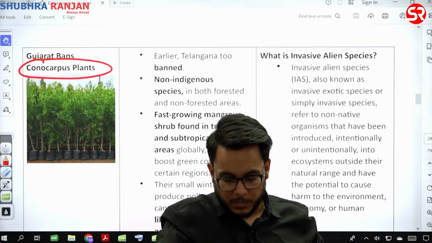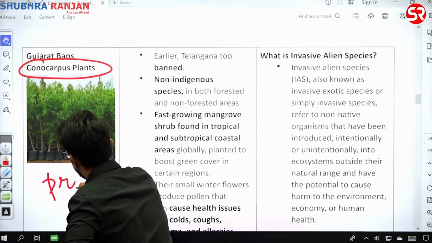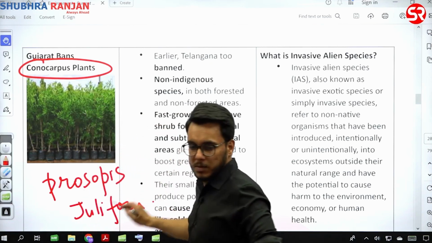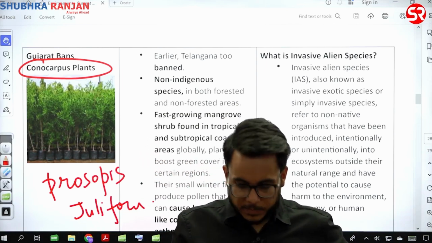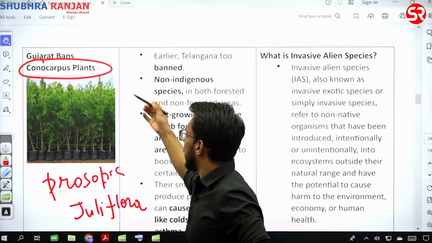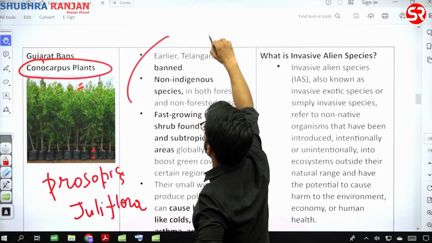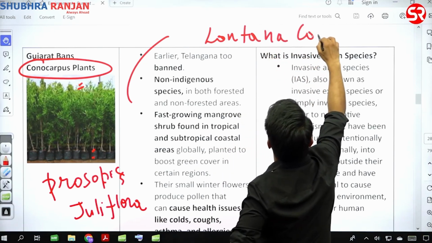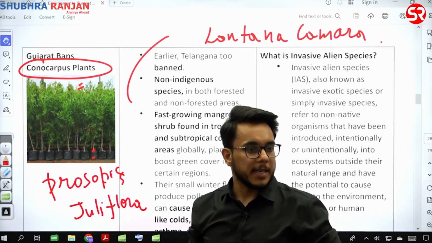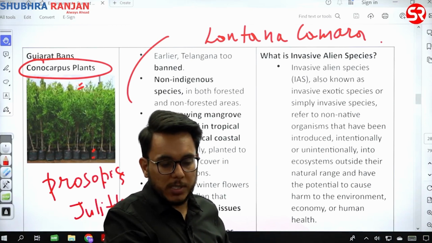Prosopis juliflora, also called as Prosopis. Okay, also called as fine eucalyptus, Conocarpus, Prosopis juliflora, clear, Lantana camara, clear. Yes, these are some of the ones which are in use again and again.